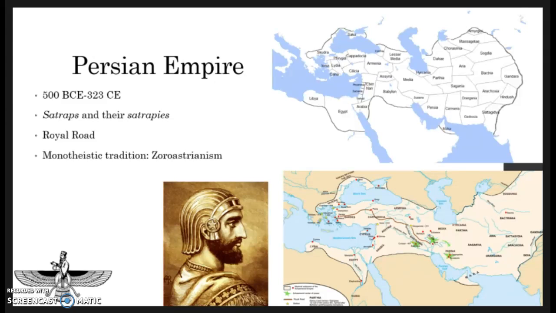Geographically speaking, the Persian Empire stretched from the eastern shore of the Mediterranean Sea all the way to the Himalayas and the Indus River. It had access to key trading points between the developing Greek world and India. King Cyrus even created a paved road called the Royal Road that greatly facilitated trade and communication in the Persian Empire. Persia had a unique religion for the time.